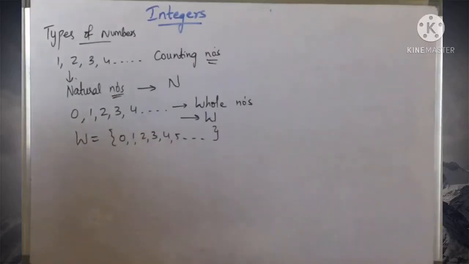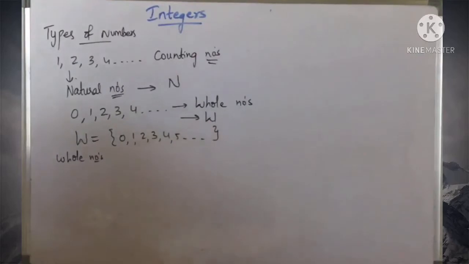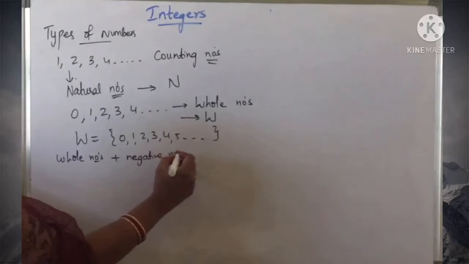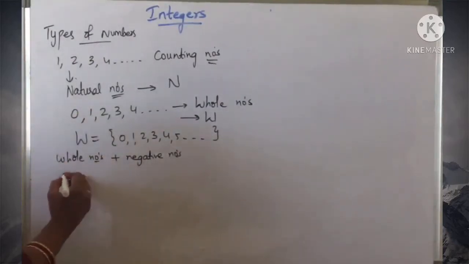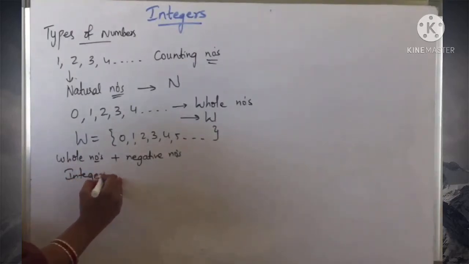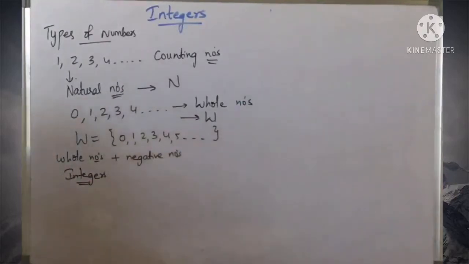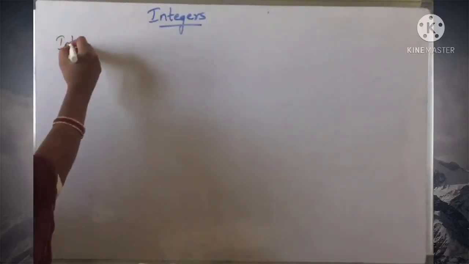Suppose we put these whole numbers and negative numbers together, we get a bigger collection of numbers called integers. So integers are a combination of whole numbers and negative numbers. Now in this video, we are going to learn about integers, with an introduction to integers.